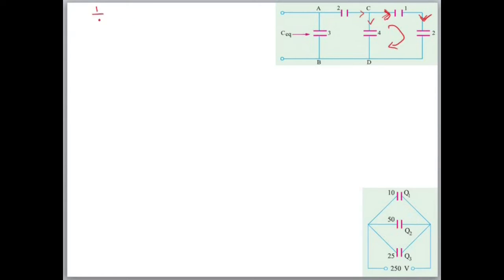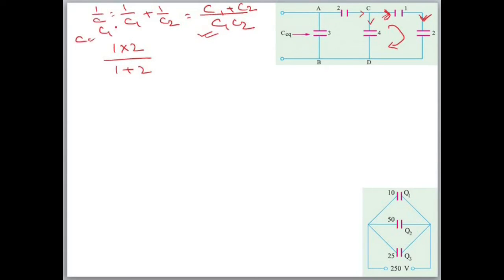Series के rule क्या होता है? 1 by C is equal to 1 by C1 plus 1 by C2. We can write this as C1 C2 by C1 plus C2. This rule also we can use. So 1 into 2 by 1 plus 2. This is 1 by C, so C will be equal to C1 C2 by C1 plus C2, इसका उल्टा हो जाएगा. Here C1 C2 is 1 into 2 by 1 plus 2. So it will be 2 by 3.